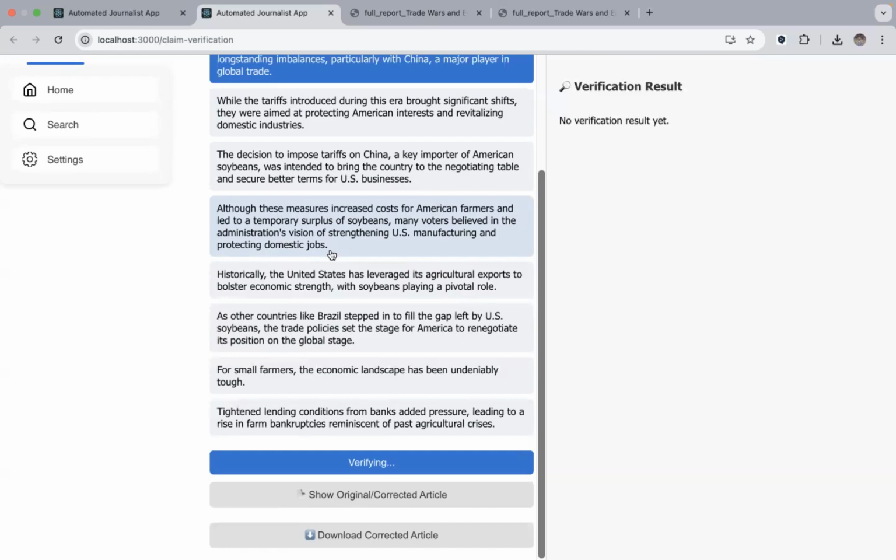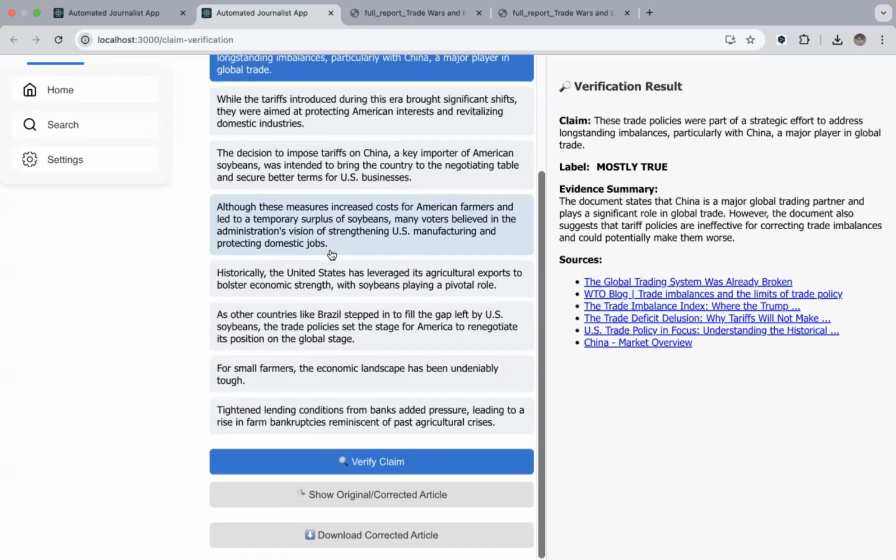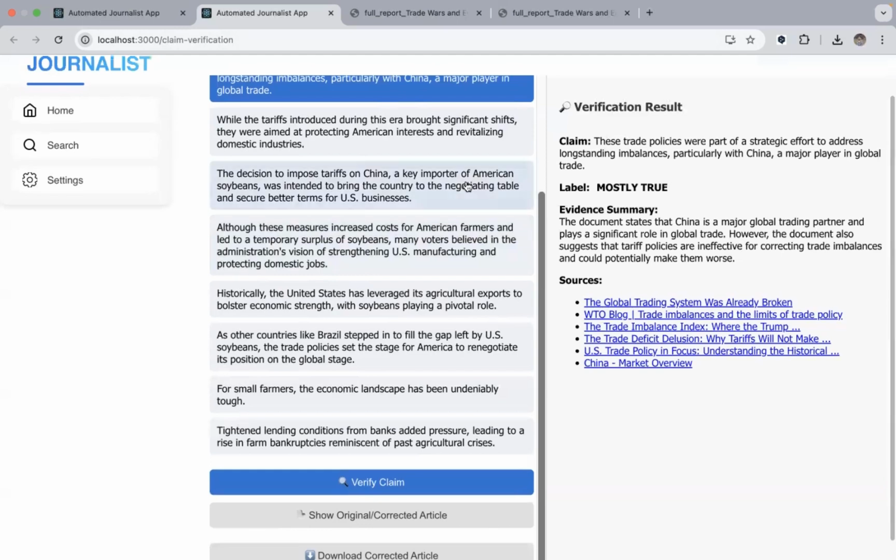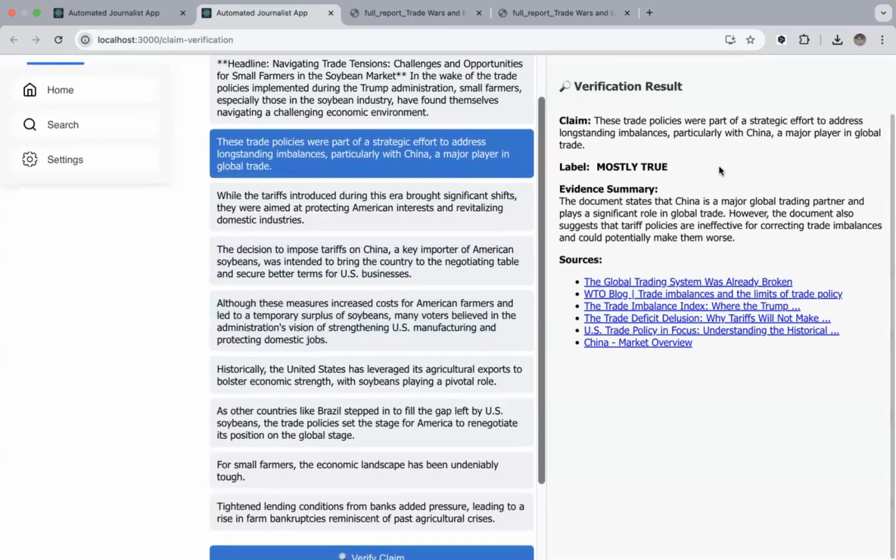News API gives us some evidence grounding from news websites, so real news is involved here. Google search is involved here to check for certain sorts of evidences. And then afterwards, it will come up with the evidences here. And so we find the results on this side of the screen. On the right side, we see it's a mostly true claim. We have some evidence summary over here, and we have all the sources also given together.